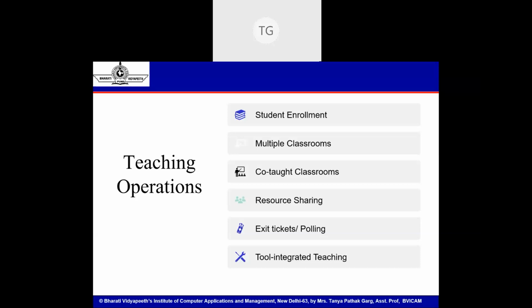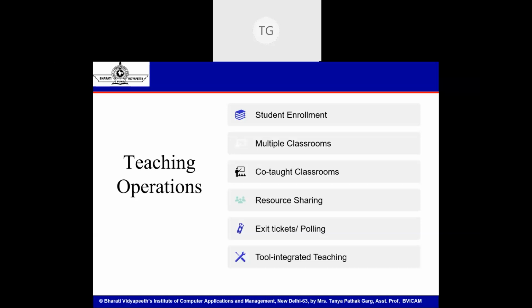One teacher can create multiple classes, multiple classrooms, using his or her account. There is no distinction. The landing page for the students and teachers will be the same. The only difference will be teachers will be creating classes and students will be enrolling, or they will become a part of the class. Now, if you're using a personal Gmail ID and you're setting up your Google Classroom using that account, then you are in complete control of your classes. You are the teacher, you can create your classes, you can enroll students, you can do all sorts of operations.